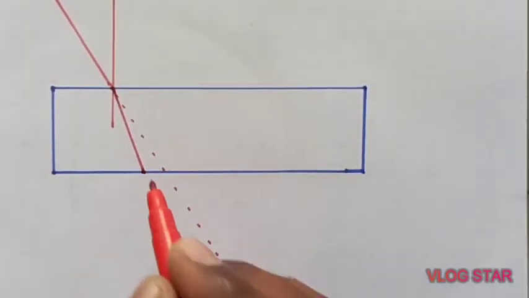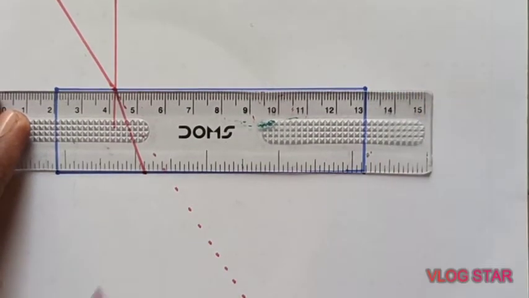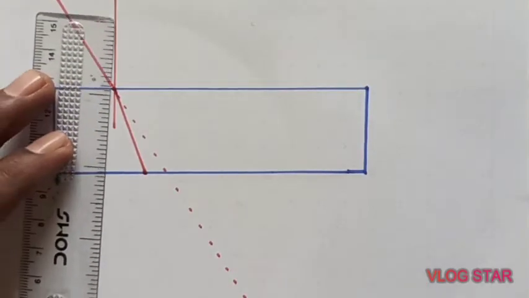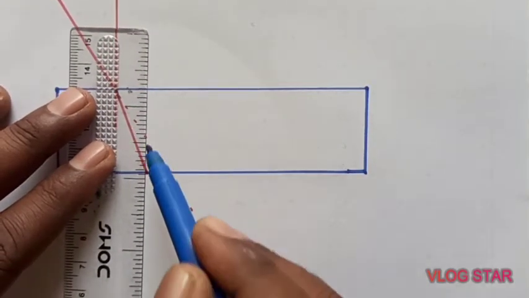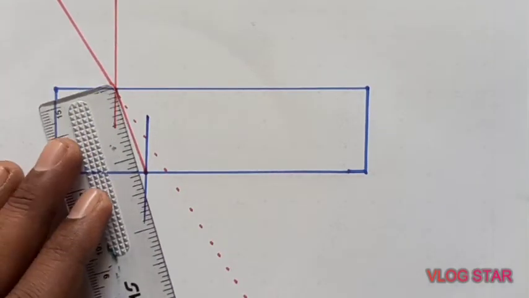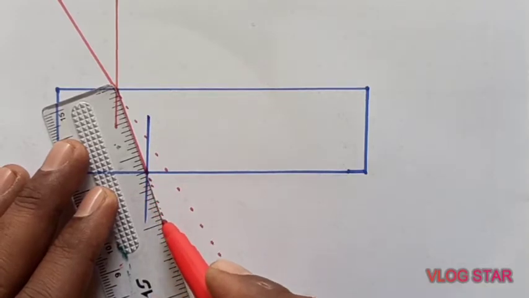Now this is one more surface, where light moves from glass to air. So at that point I can take one more normal. Now actually this light was also supposed to move in this direction